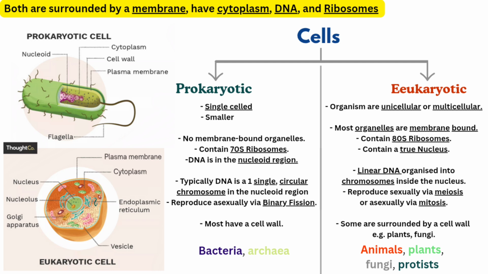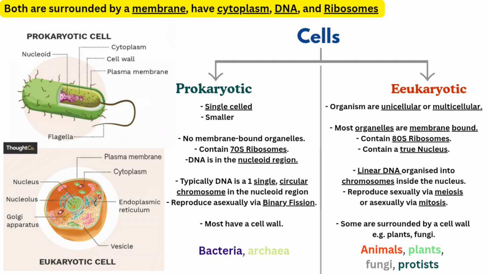So let's categorize cells. There are two main categories of cells, prokaryotic cells and eukaryotic cells. Prokaryotic cells like bacteria and archaea are typically smaller and single-celled, meaning they only consist of one cell, and they don't have membrane-bound organelles. Their DNA is in the nucleoid region and not in a nucleus like eukaryotic cells.